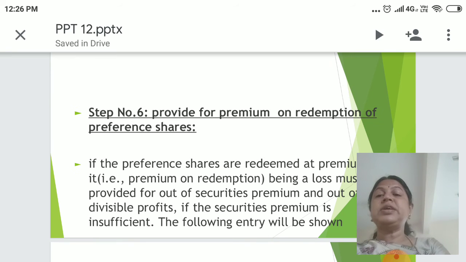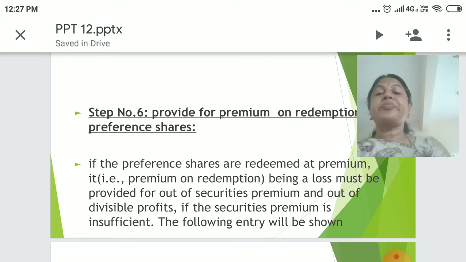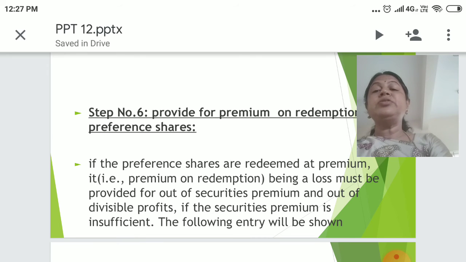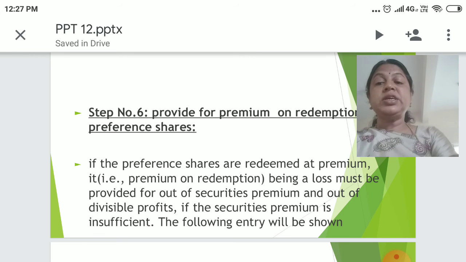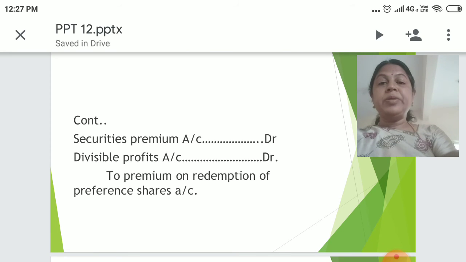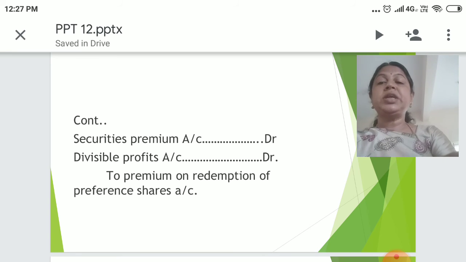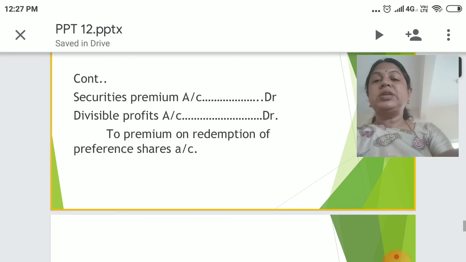And step number 6, provide for premium on redemption of preference shares. If the preference shares are redeemed at premium, that is, premium on redemption being a loss, must be provided for out of securities premium and out of divisible profits. If the securities premium is insufficient, the following entry will be shown: securities premium account debit, divisible profits account debit, to premium on redemption of preference share capital account. This will be the journal entry.